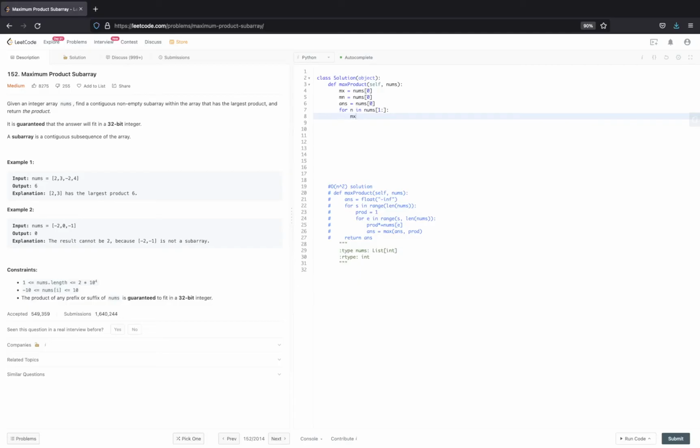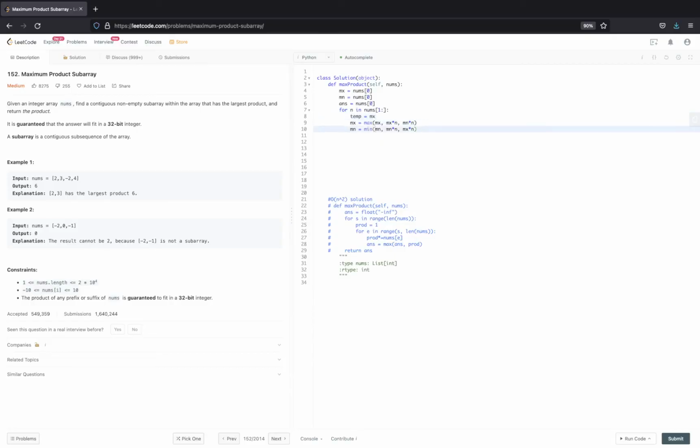So what I can do is, my max will become max of the current max, max times n, or min times n. And my min becomes min of n, min times n and max times n. But max has already been updated, right? So what I can do is keep this max in a temp variable, and I can use it as temp.